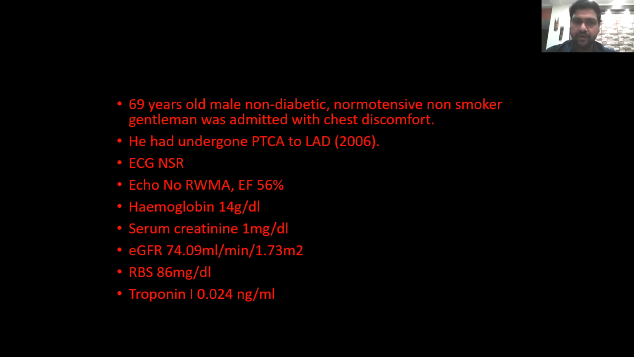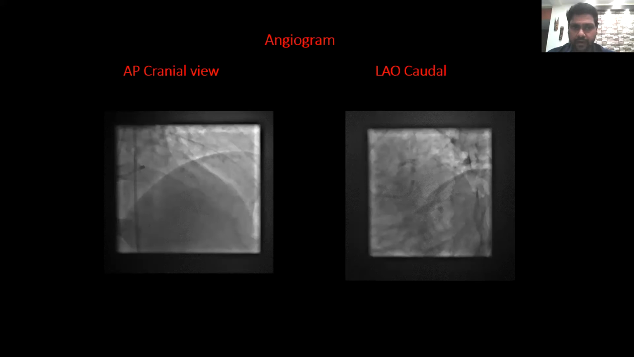His ECG showed normal sinus rhythm with no significant ST-T changes. Echo was normal, ejection fraction of 56%. Hemoglobin was 14 gram per deciliter, serum creatinine was 1 milligram per deciliter with eGFR of 74.09, and random blood sugar was 86 milligram per deciliter. His troponin I was within normal limits. So we decided to go for an angiogram to see why he's complaining so much of angina. Then we took him for the angiogram.